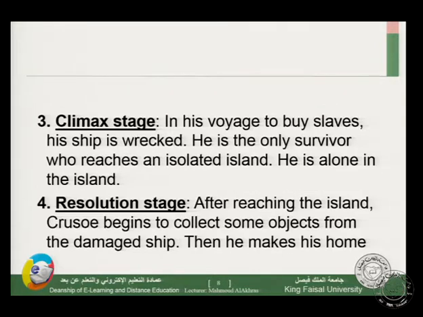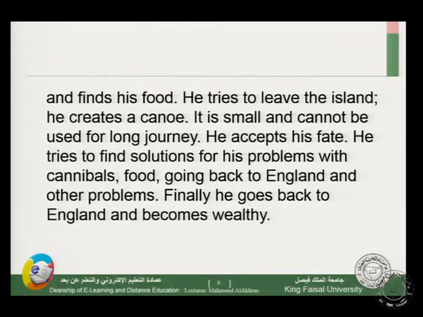So, resolution stage, after reaching the island, Crusoe begins to collect some objects from the damaged ship. Then he makes his home and finds his food. He tries to leave the island. He creates a canoe. It's small and can't be used for long journey. This is a scientific thinking of his canoe. He accepts his fate. He tries to find solutions for his problems with cannibals, food, going back to England, and other problems. Finally, he goes back to England and becomes wealthy. This is the last or the final solution for his problem.